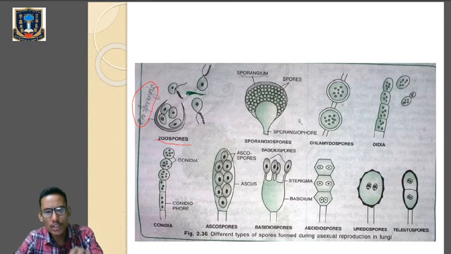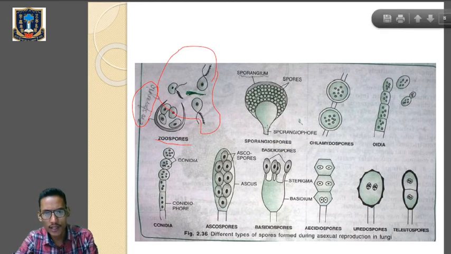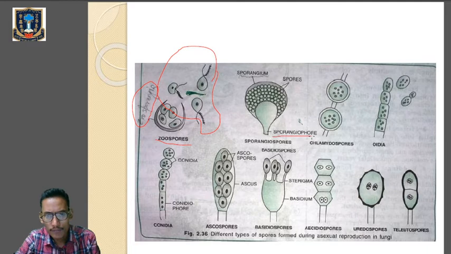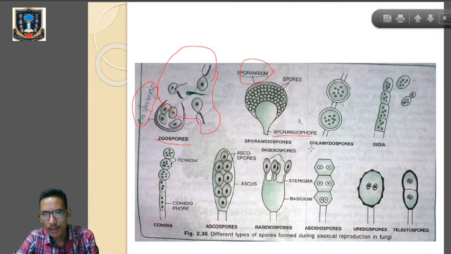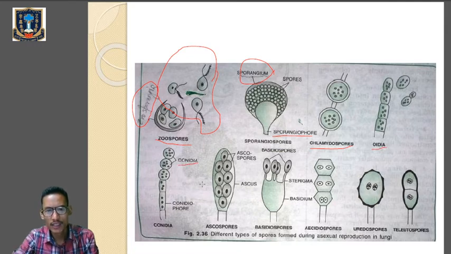Zoosporangia bear the spores in the case of zoospores, and you can see the zoospores being dispersed. Then we have sporangiophore, where the spores are present in sporangium. Then we have chlamydospores, oidia, conidia, and then ascus and ascospores.